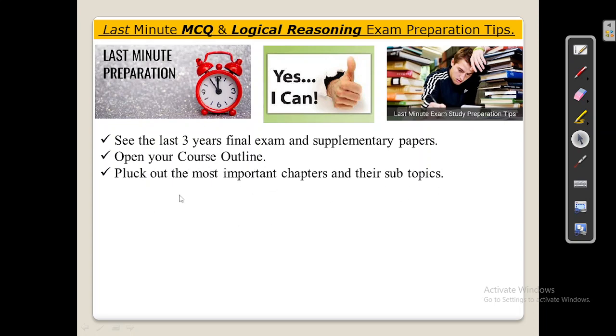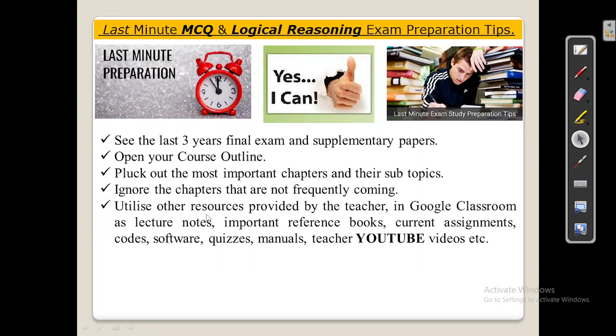So when you have the 3 years final exams and supplementary papers, by studying those exam papers you can easily take out important chapters and their subtopics. Ignore the chapters that are not frequently coming, because you are short of time. You do not have any time with you and you are in a hurry, so in that situation you can ignore the chapters that are not frequently coming.